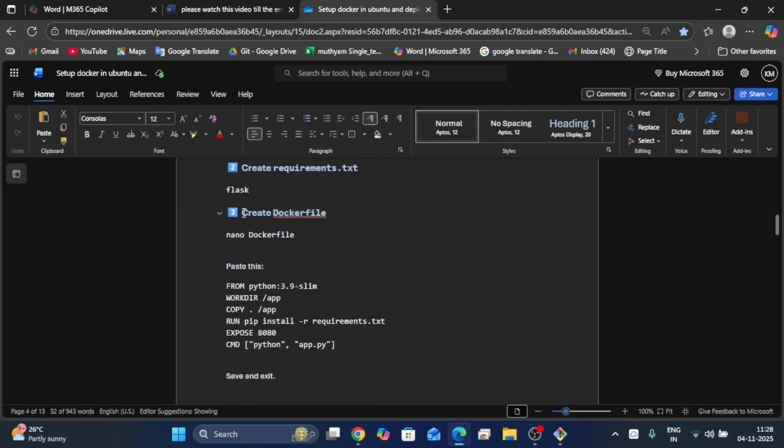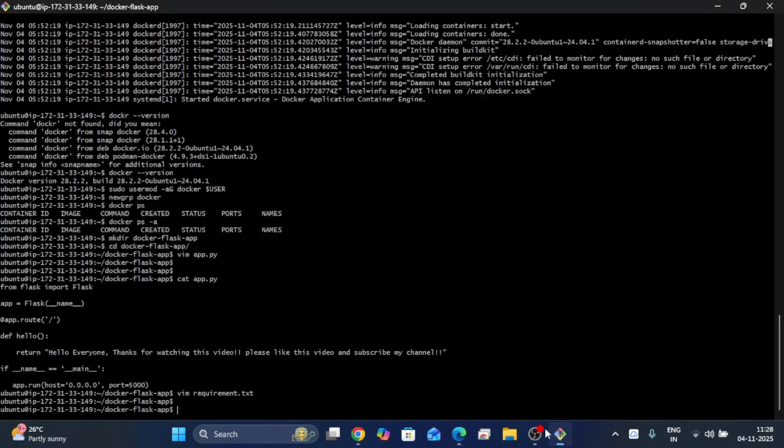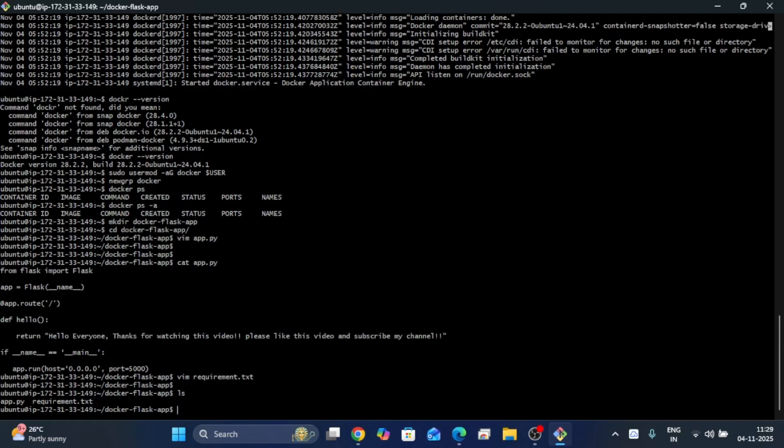Next, we have to create the Dockerfile. As of now we have created the app.py file and the requirements.txt file. You can run ls, and two files are available. Now we have to create the Dockerfile.